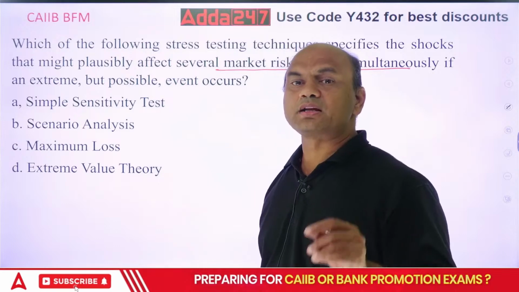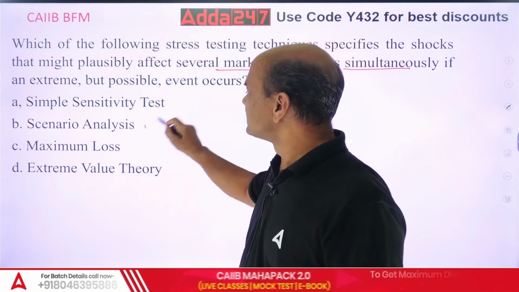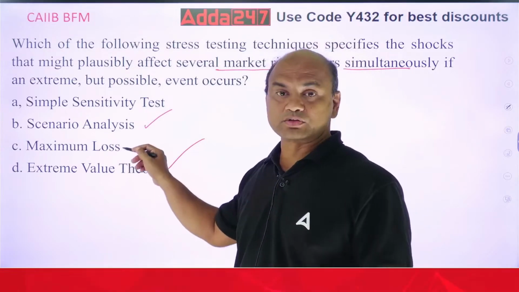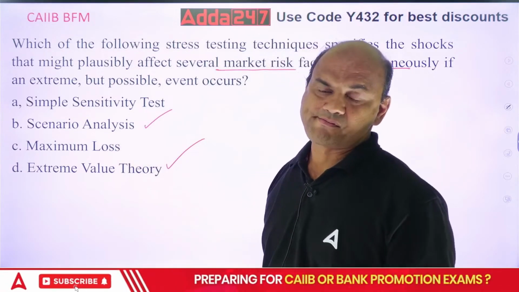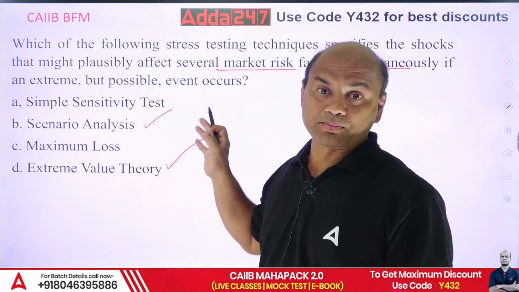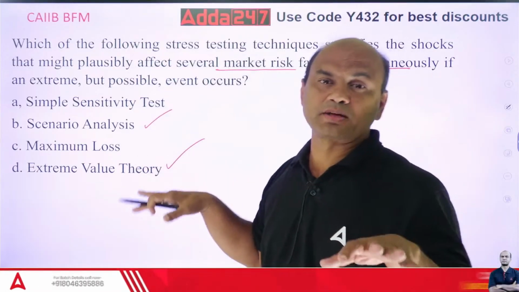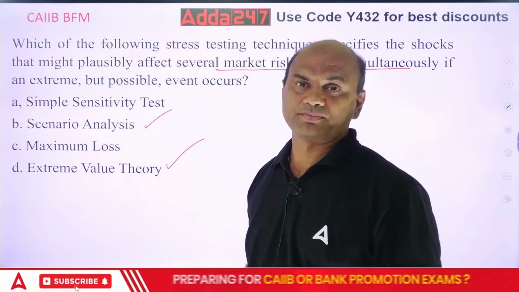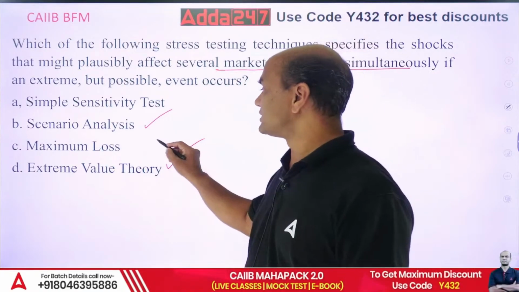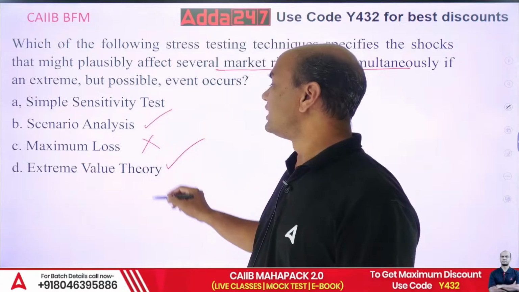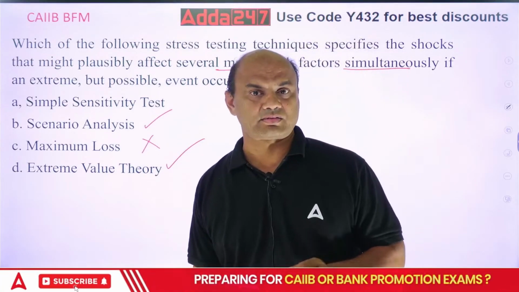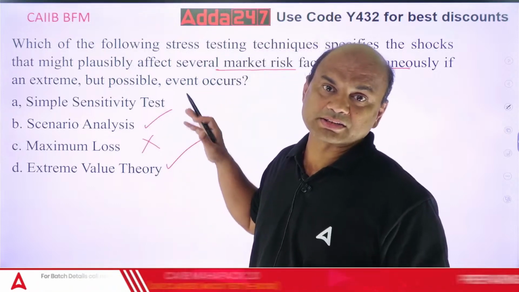Many of you will get confused over here. Some of you might think maximum loss, because all the things come at the same time, so maximum loss. But it's not the answer. EVT is also not the answer, because EVT is different. EVT is not all the things coming at the same time.